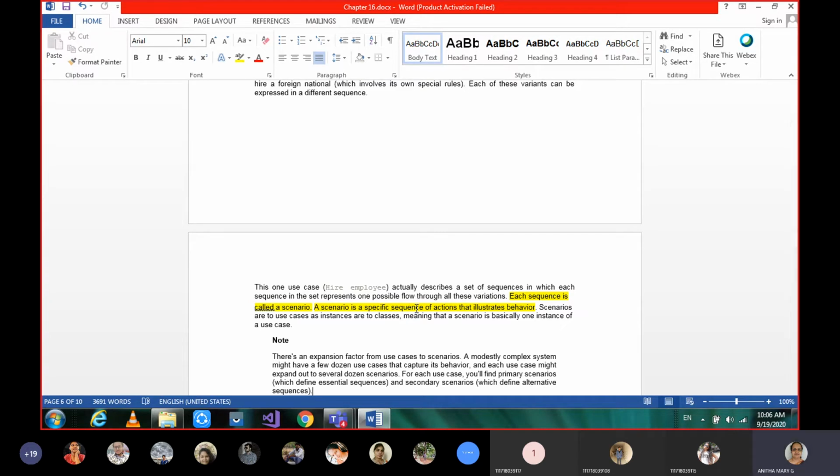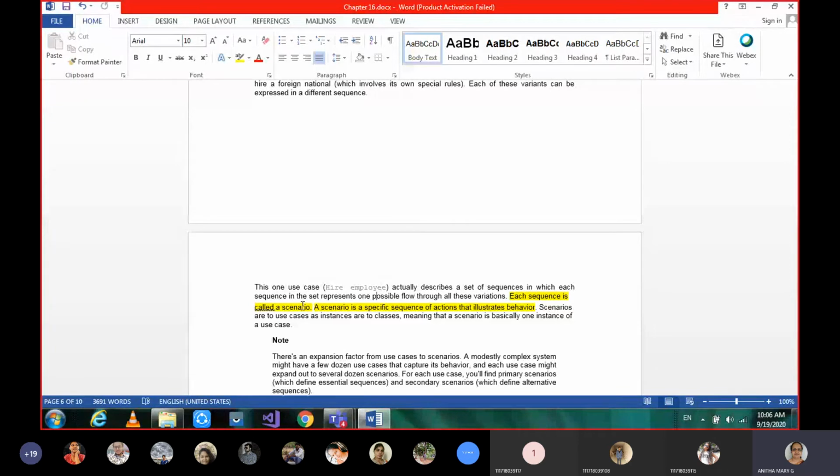So when I say many possible flows are there in a system, each flow or each sequence we call a scenario. Again I repeat, in a system you will have a number of use cases, and in each use case you have a sequence.